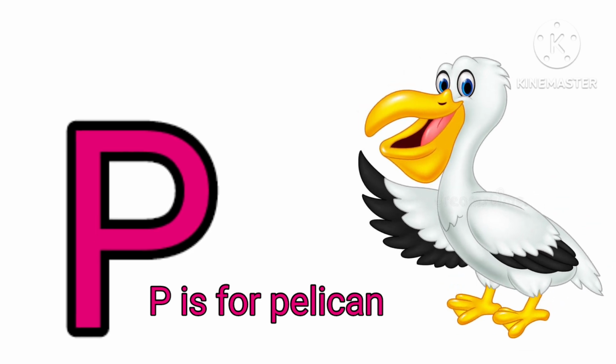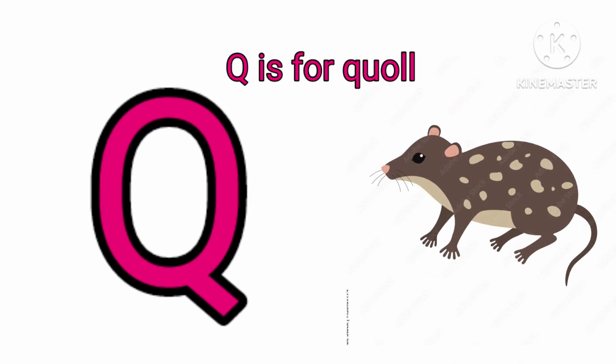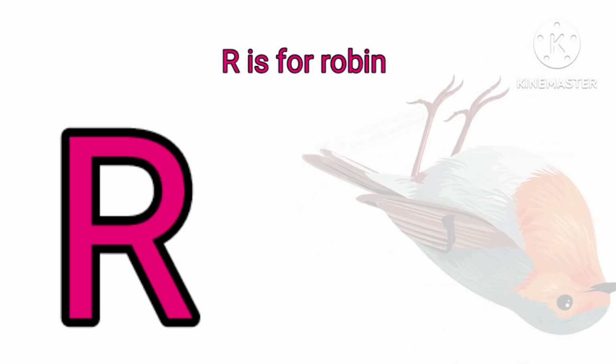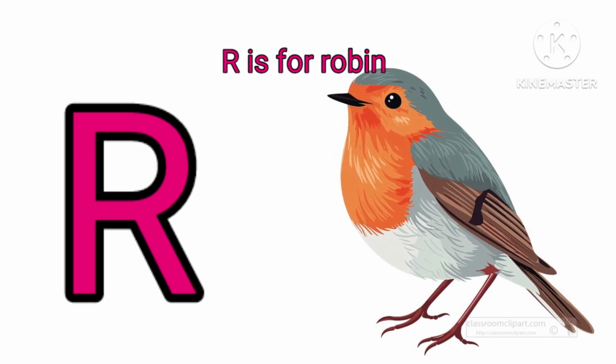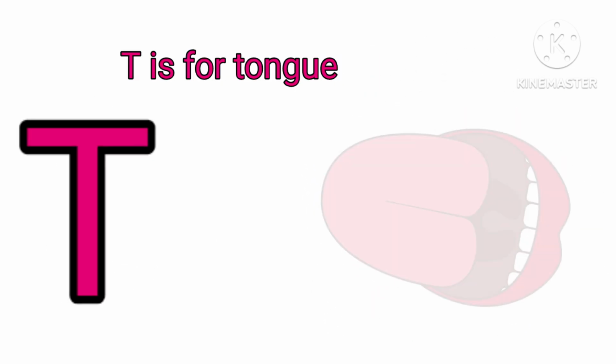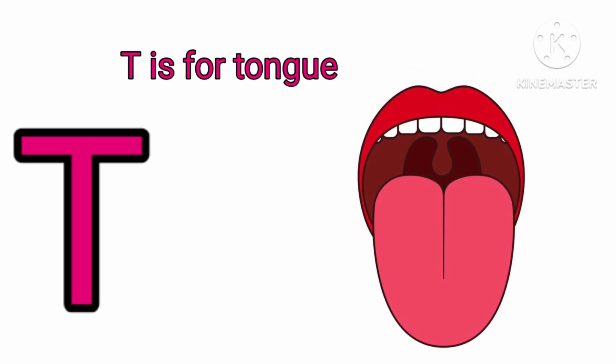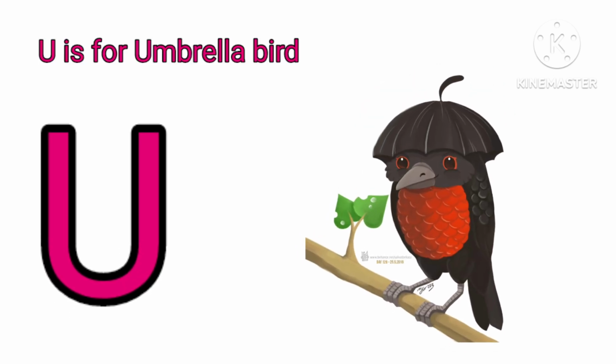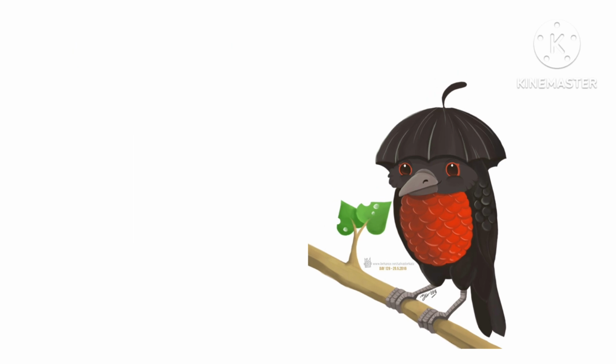P is for pelican. Q is for coal. R is for robin. S is for spider. T is for tongue. U is for umbrella bird.